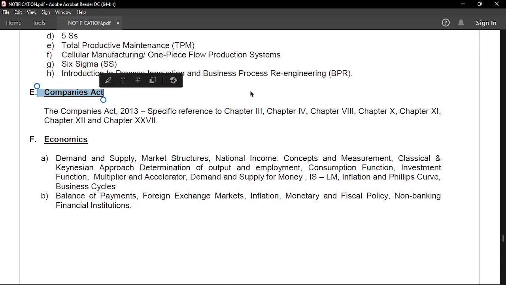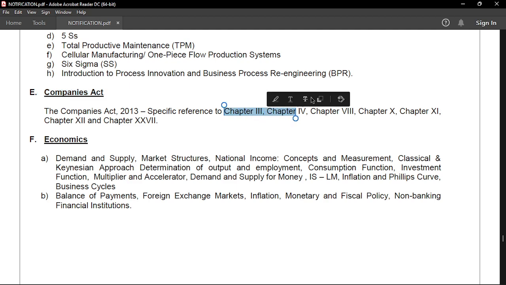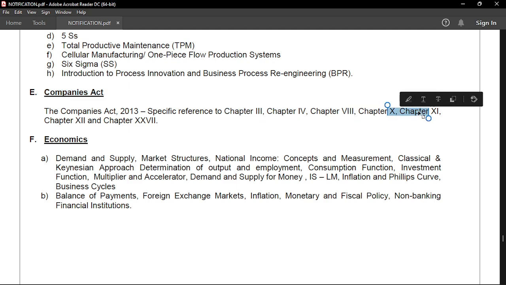For the Companies Act, you can put your main emphasis on chapters 3, 4, 8, 10, 11, 12 and 27, because most of the questions that were asked in the paper were regarding these chapters, nothing out from this. So you can go through that, and you can check out the sources which I've mentioned for the Companies Act, will be enough. For the economics, it is very basic.